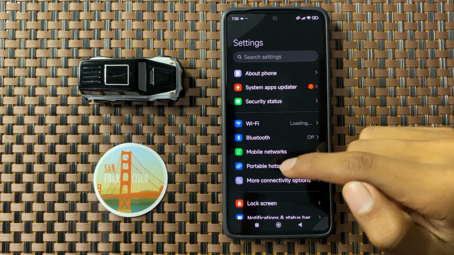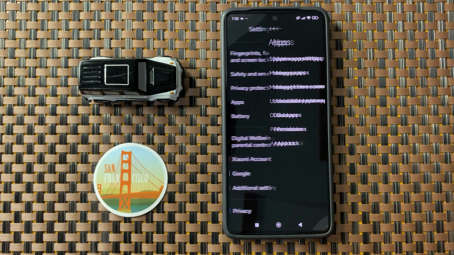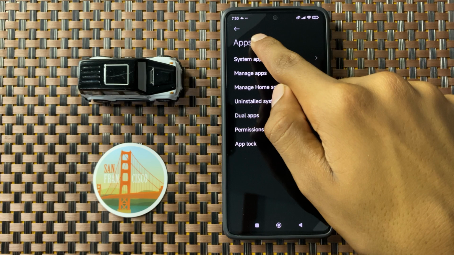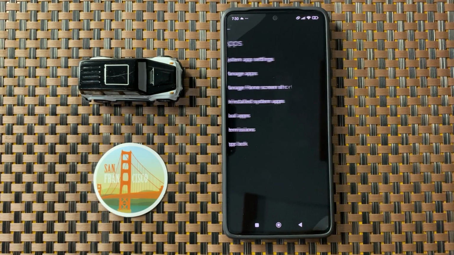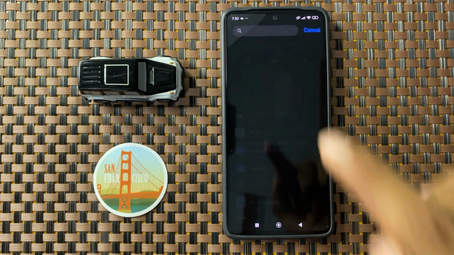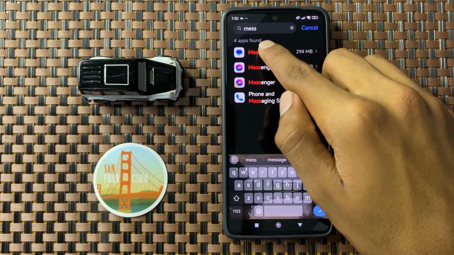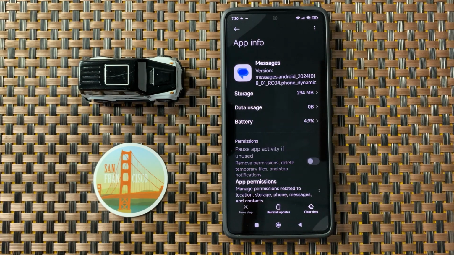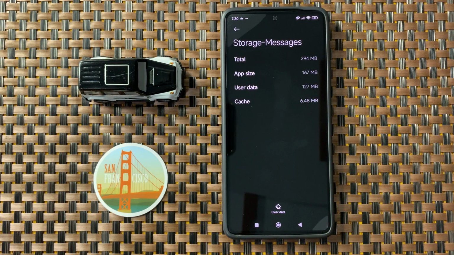In settings, scroll down and then click on apps. After clicking on apps, you can see the option manage apps. Now click on it and then search here messages and then click on messages and open storage. Now here you can clear your messages data.